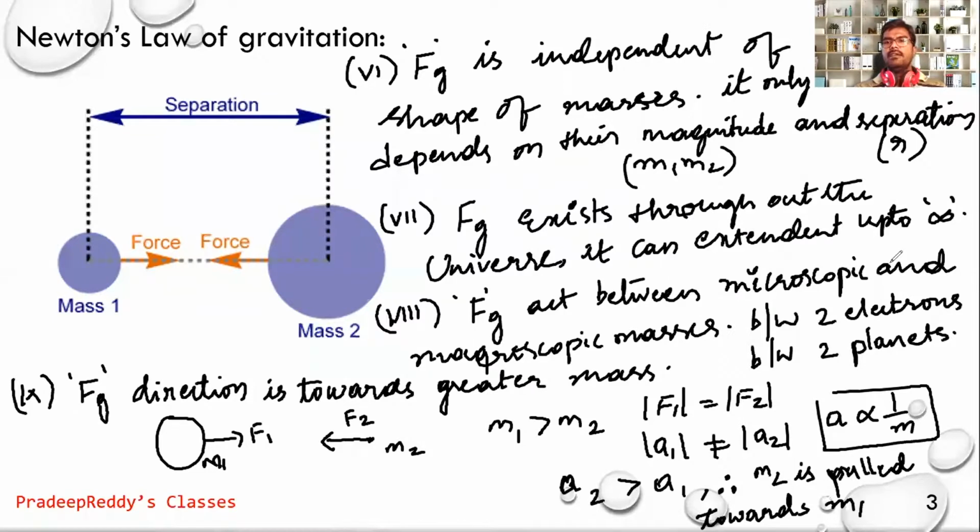That is the reason why when you are taking two bodies, like any two objects, the smaller mass gets more acceleration than that of the larger mass. That is the reason why, as the Earth's mass is very, very high, all the masses which are present on the Earth are comparably very minute particles with respect to the mass of the Earth. That is the reason why all objects are being pulled towards the Earth, irrespective of their size and shape.